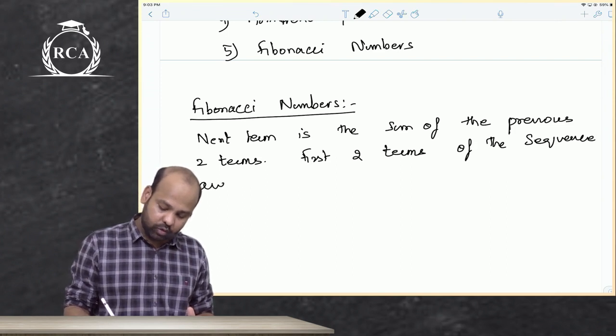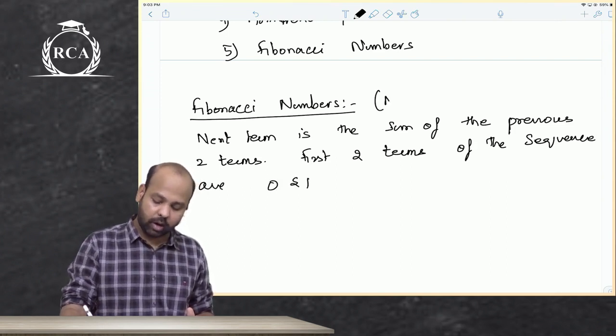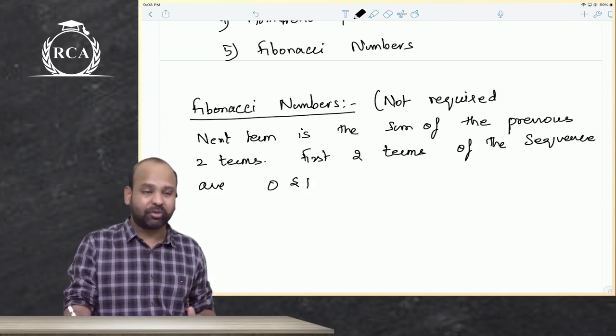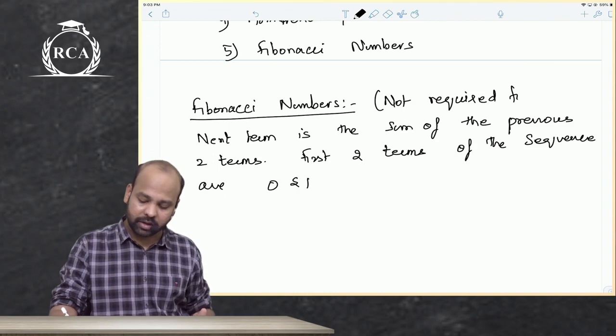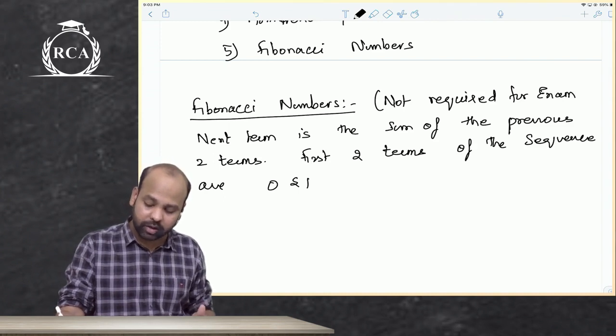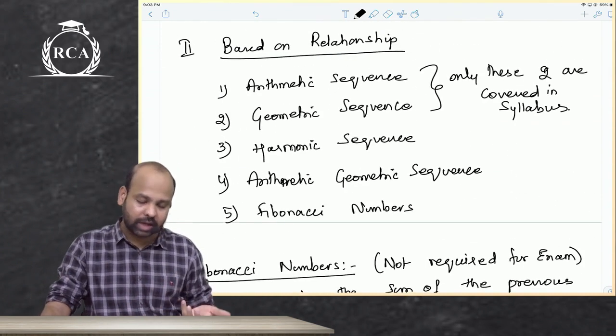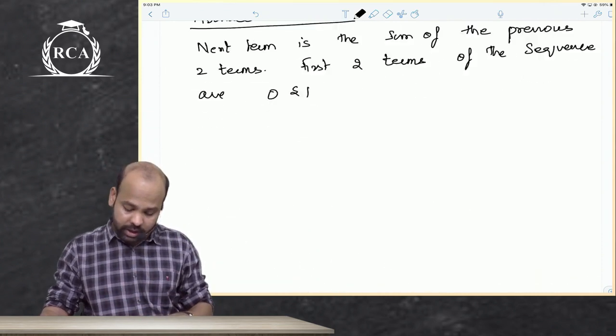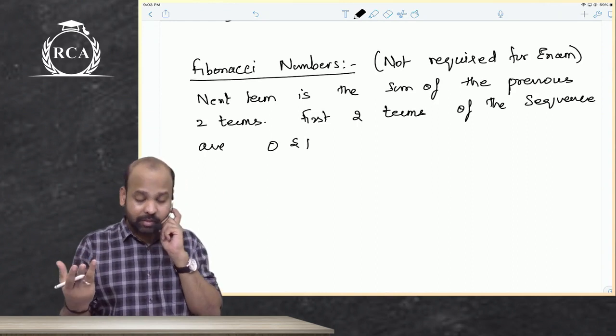Sir, are we supposed to remember this for examination? Not required for the exam. This is just because I am telling you that there are types of sequences, guys. I am making you write this also. Otherwise, this is actually not a part of your syllabus. As I told you, we only have arithmetic sequence and geometric sequence. That is relevant and important for our exam, and that will come in the examination.